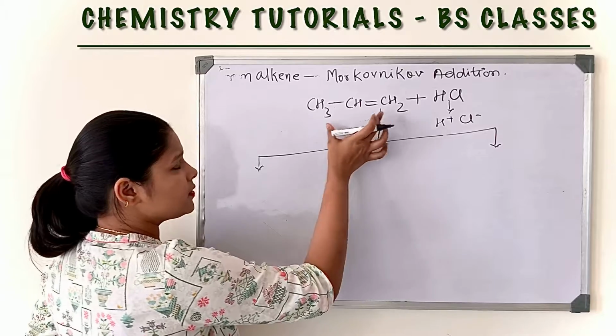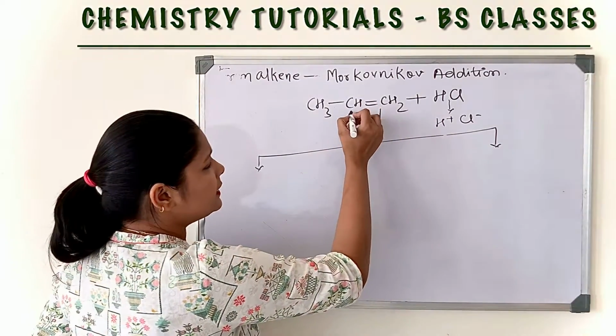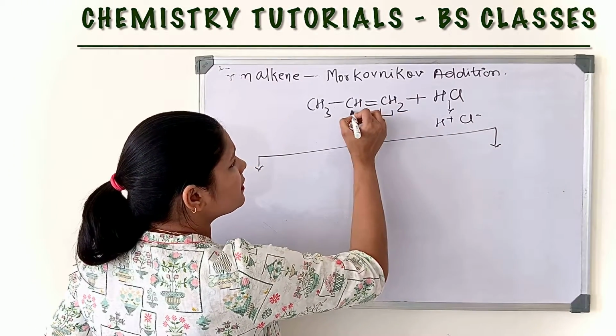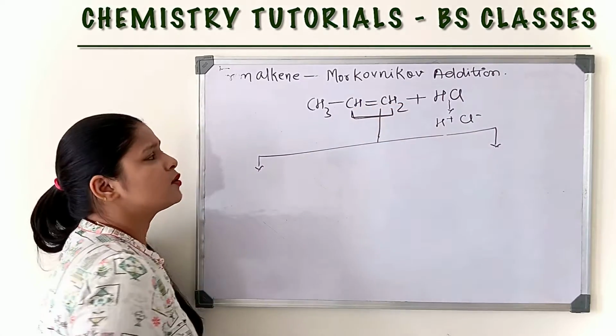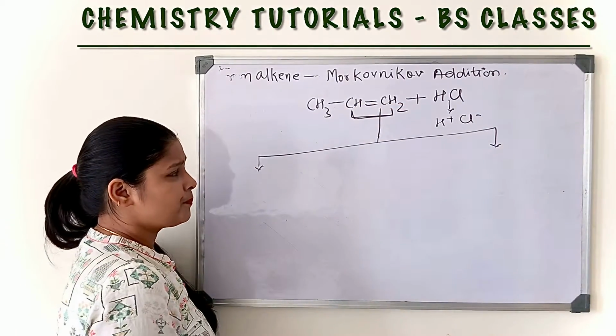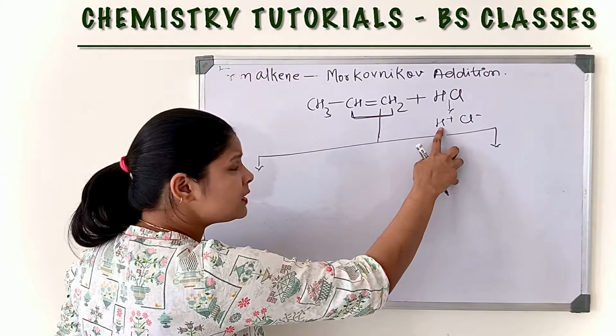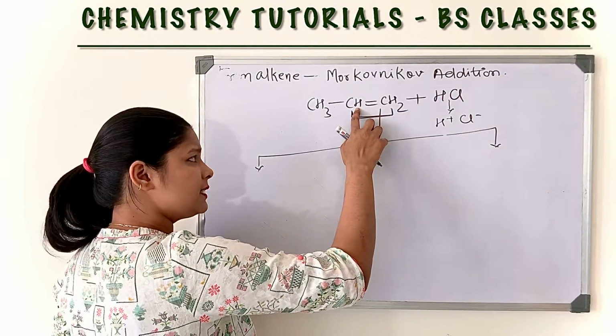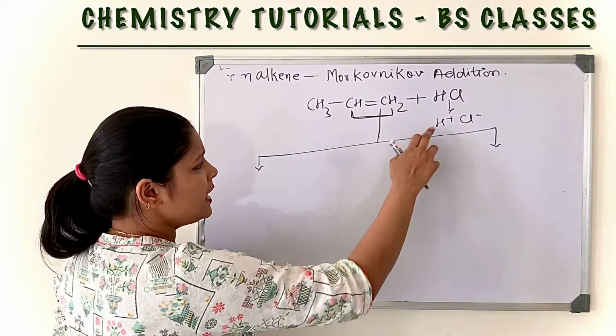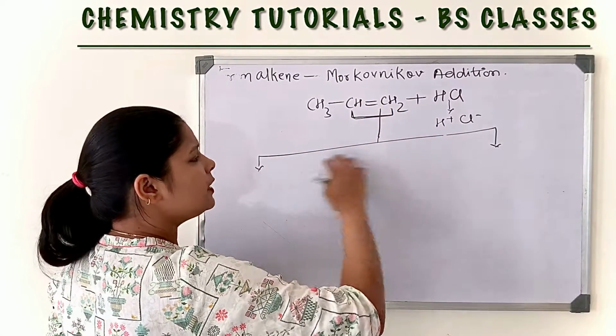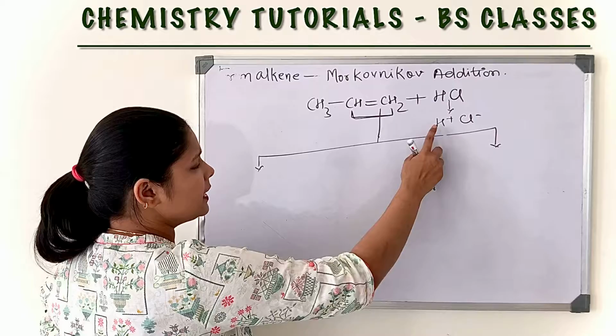If we see the structure of this alkene, here this is the electron-rich center. So there are two possibilities: either this hydrogen attacks this carbon or that carbon. Let us discuss both possibilities.